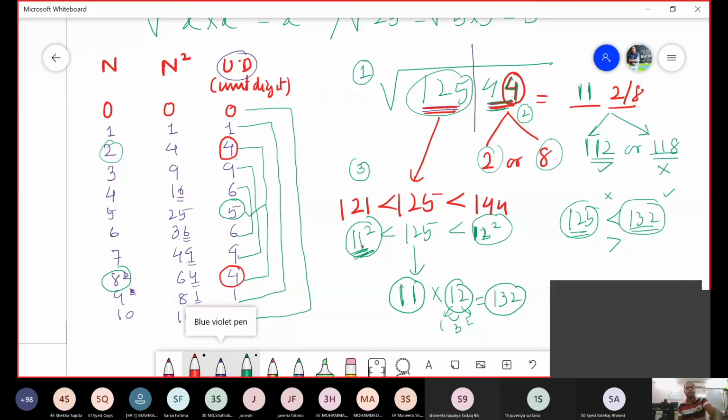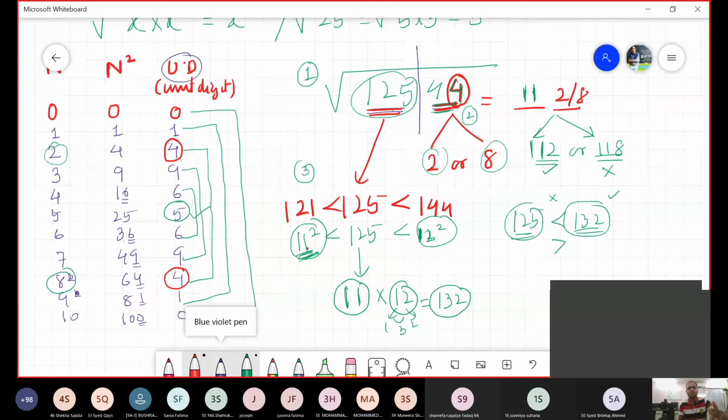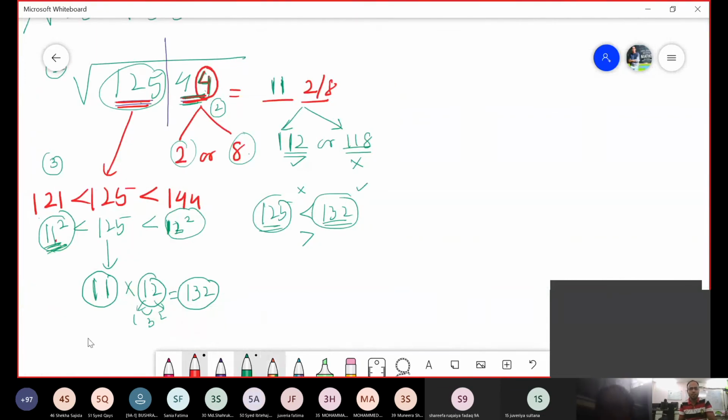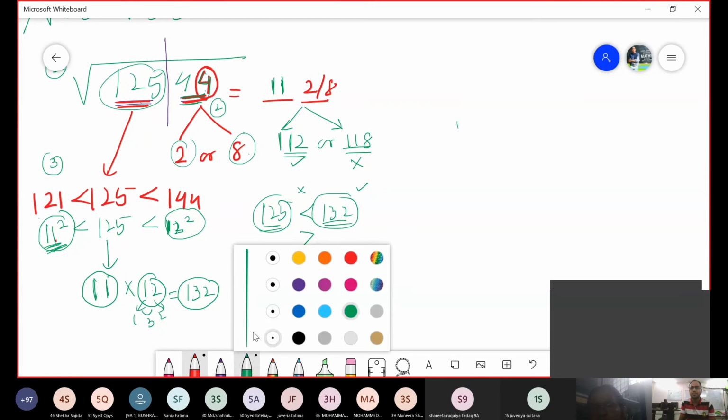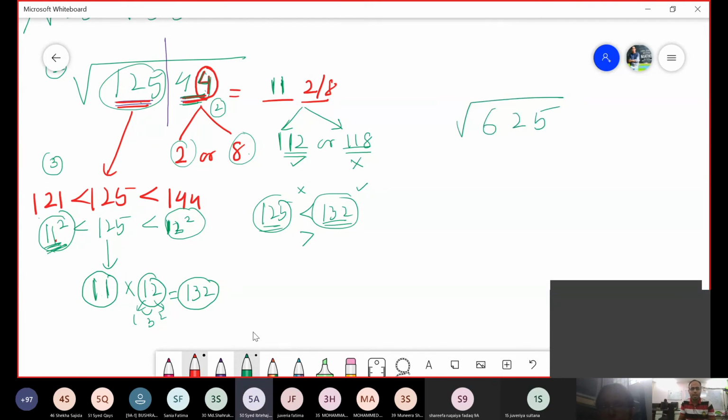Now, if you haven't understood, then I will give you a simple number 625, which all of you are aware of. So tell me, my dear friend, 625 का square root क्या होता है? जल्दी बताओ. 25. अरे कहाँ पे हो? 625 का process क्या होगा पहले? Divide into 2 parts. So this 25.